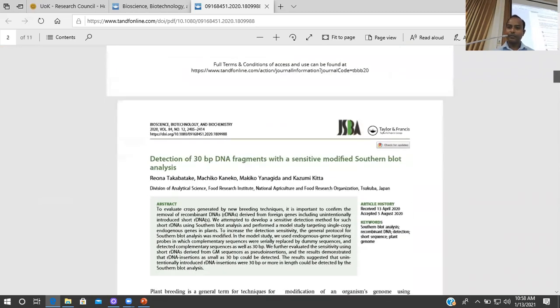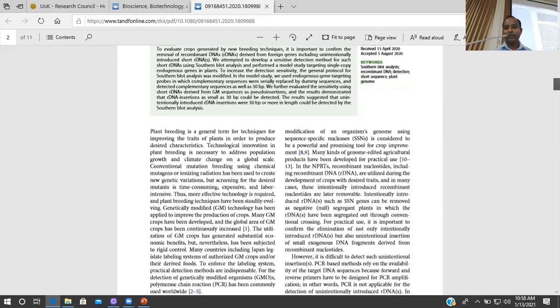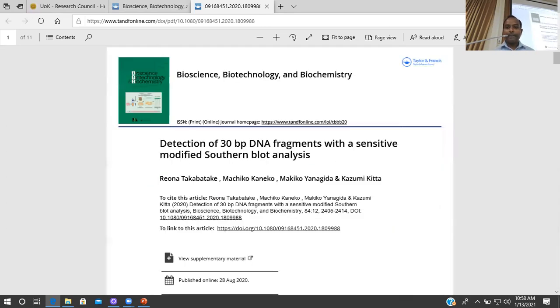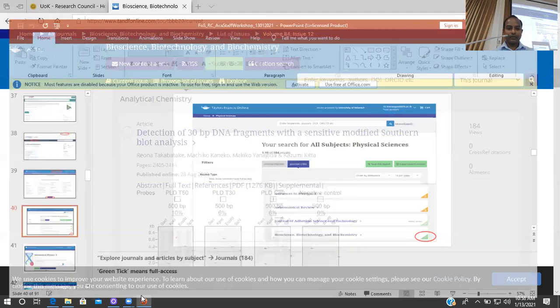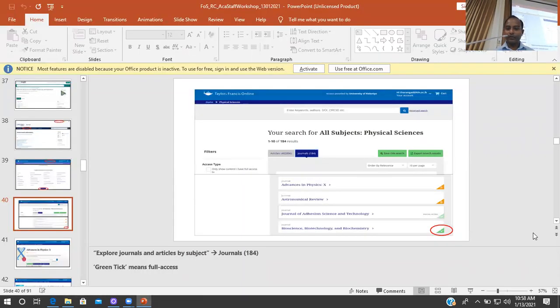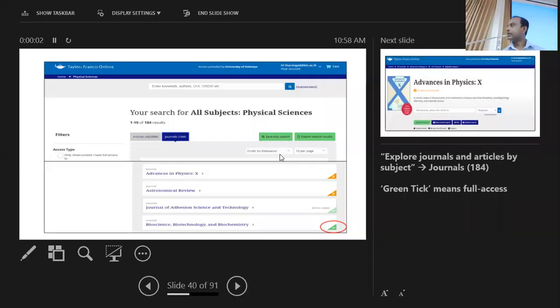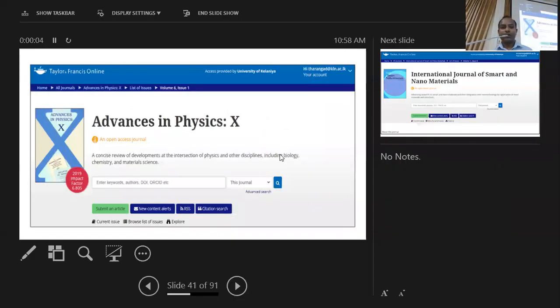I just browsed this database, but you can still search it if you are looking for specific keywords or research areas. So like this, I just introduced you to a few databases that we have access to.